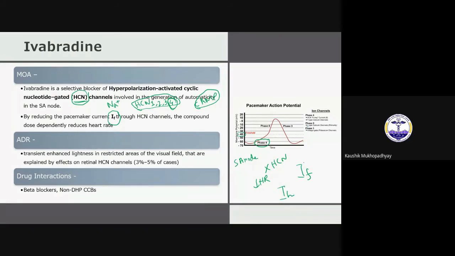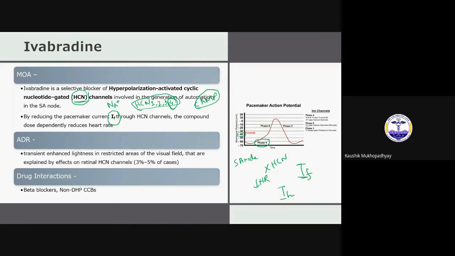And remember, this IF or HCN is not only present in the heart, it is present in multiple areas inside the CNS, and in the retina also. The current is called IF and the channel is HCN. So if you block the IF, it will decrease the heart rate and it also affects the other areas.